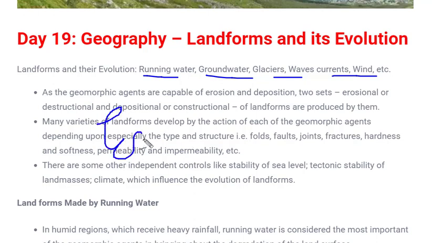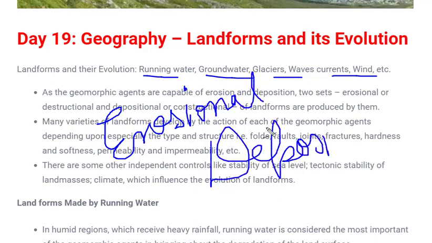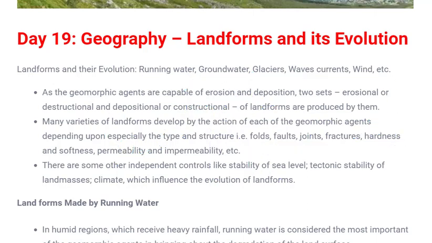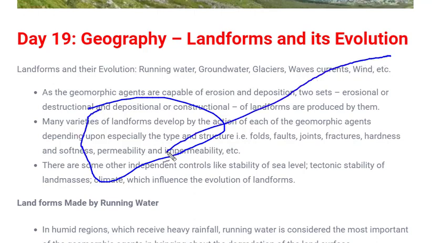They are either by erosion, which could be a method by which a landform is made, and the other could be deposition. In every case whatever we learn, that is running water, groundwater, glacier, waves, current, wind, we will see the landforms which are formed either by erosional method or by depositional method. Erosion, you understand what is meant by erosion. Erosion means simply when there is some object here and another object or agent strikes this body, and due to this external force some part of the first body erodes or moves out or splits from this body. This is called erosion.